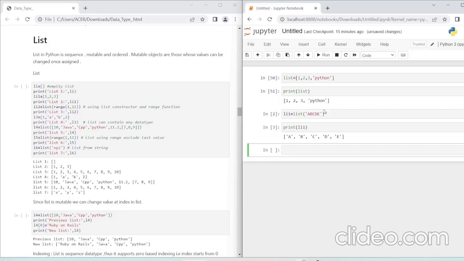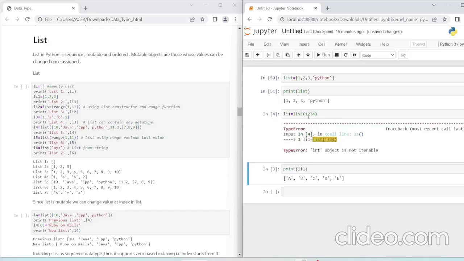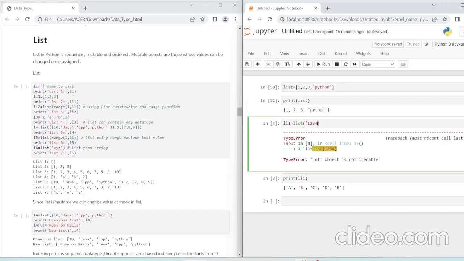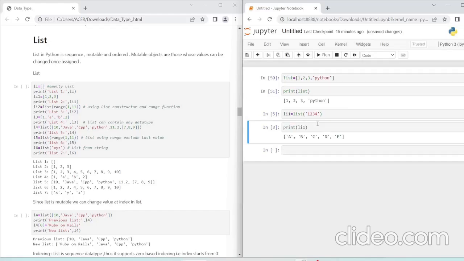So I will go back to that 1, 2, 3, 4 again. I'm changing in this list only. Okay, so I'll write 1, 2, 3, 4. I can even write it as a string also, so it will take a string.